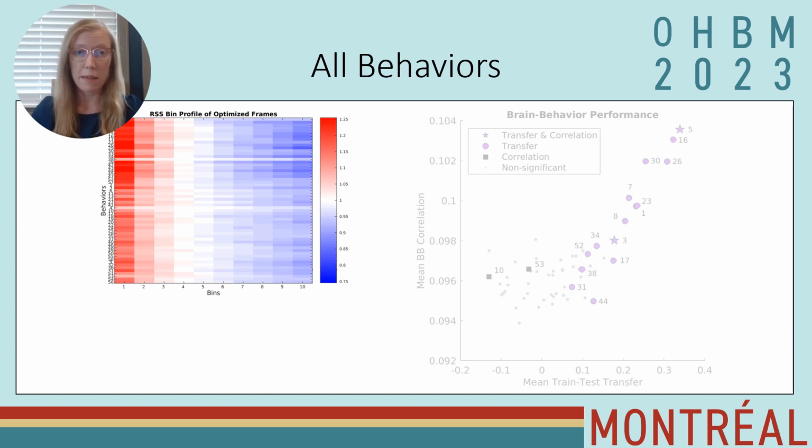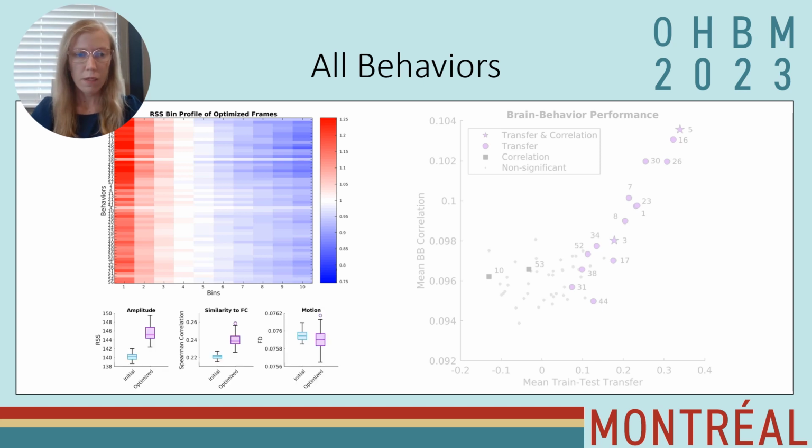These patterns can then be mapped onto which RSS templates they mainly load onto, and they're distributed across the time series in terms of different RSS amplitudes, but do tend to load more onto the higher amplitude frames than others. But when looking at the similarity with full functional connectivity, it's still much lower than what you would see from high amplitude events by themselves.